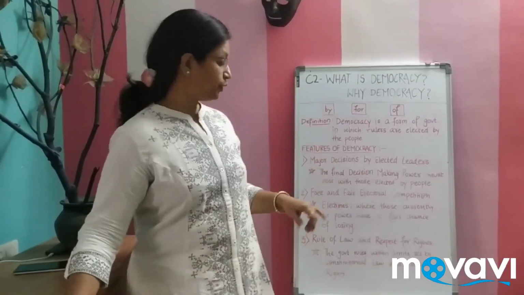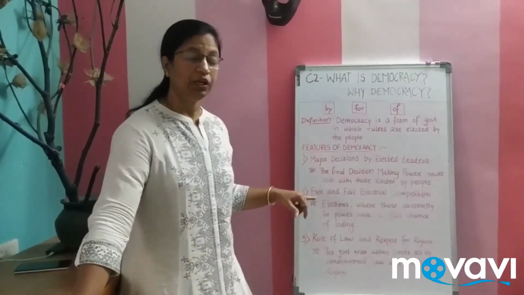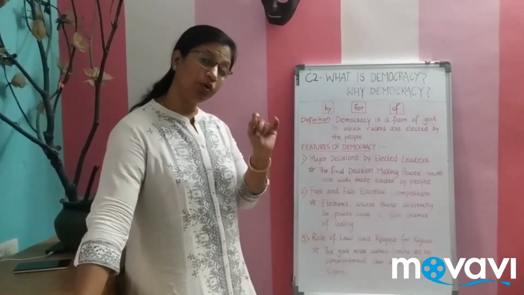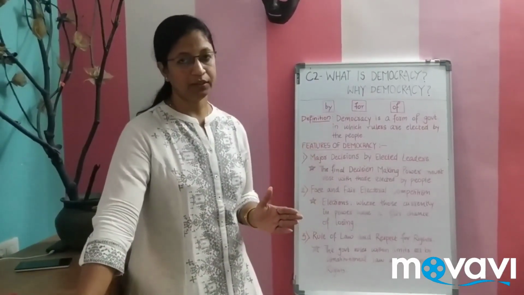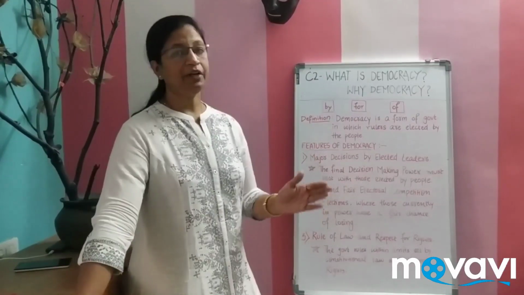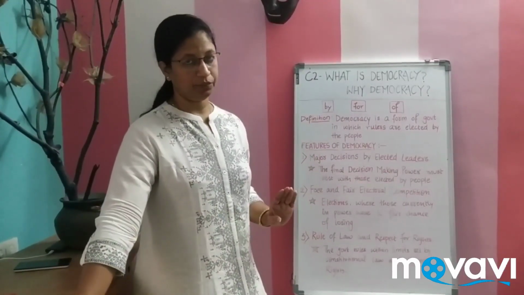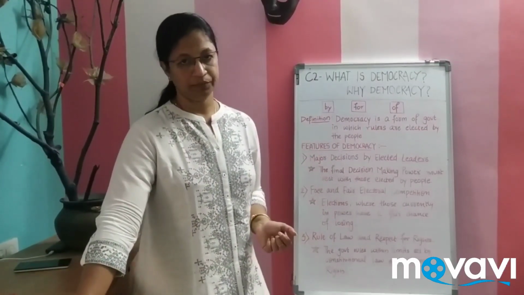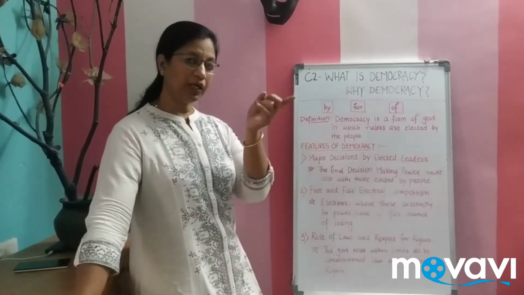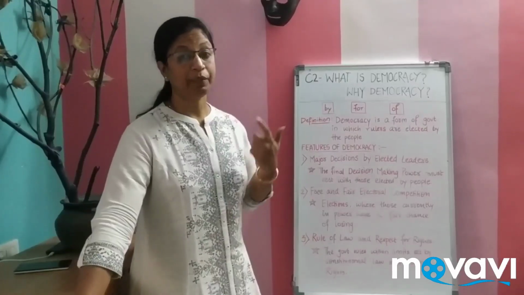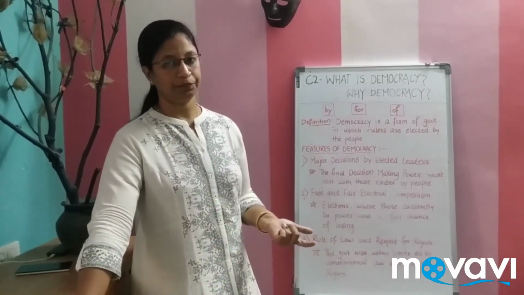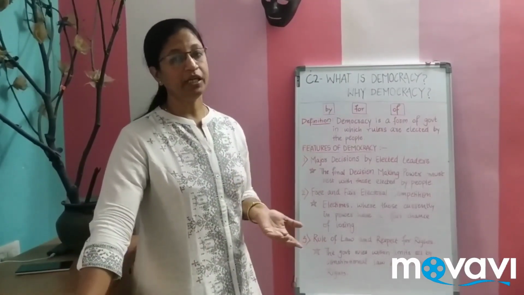In our country, under free and fair electoral competition, we are given a chance to vote. We have one rule: we should be citizens of the country, above 18, and should not have any criminal background. Then we are allowed to vote. The same thing applies for contesting, only 18 becomes 25, meaning we have the right to participate in the election and nominate our name.